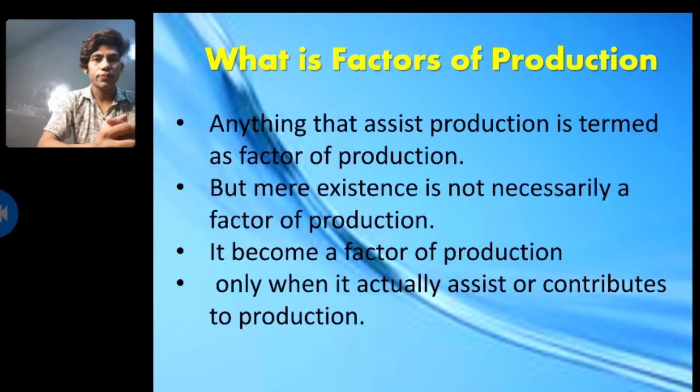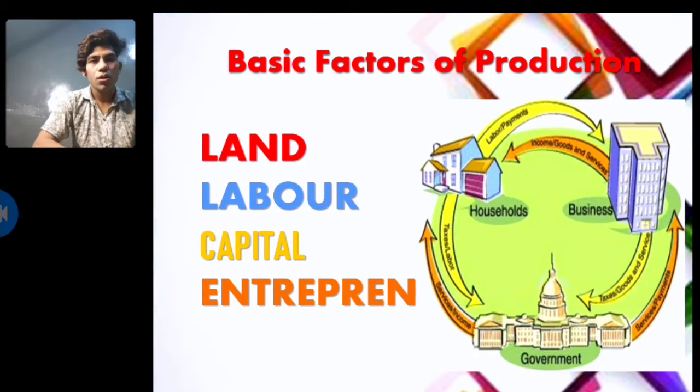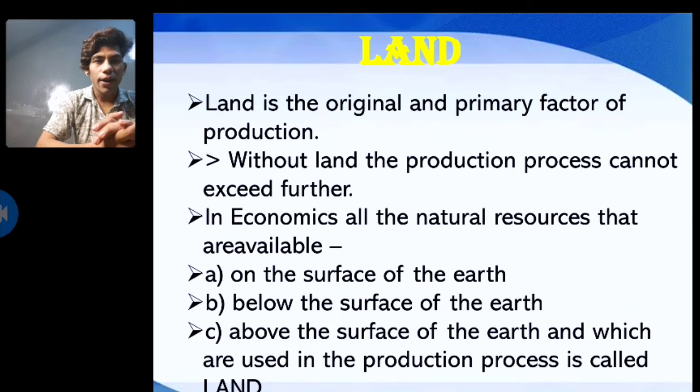What is a factor of production? Basically, anything that exists in production is termed a factor of production, but merely existing is not necessarily being a factor of production. It becomes a factor of production only when it actually contributes to production. The basic factors of production are land, labor, capital, entrepreneur.